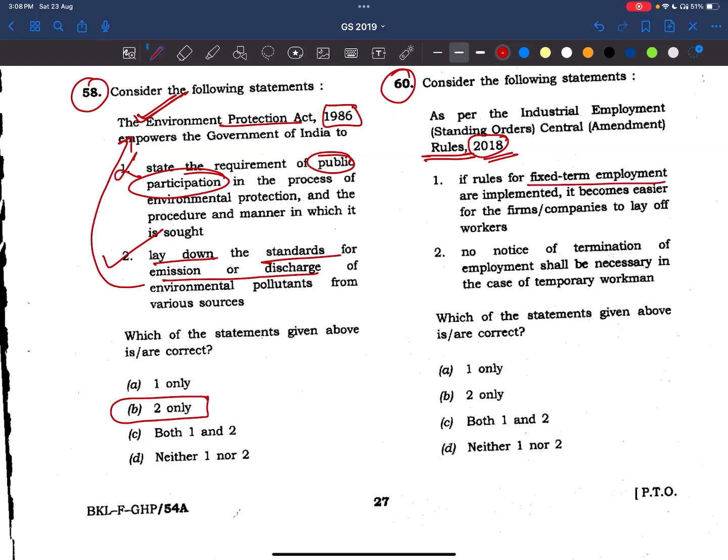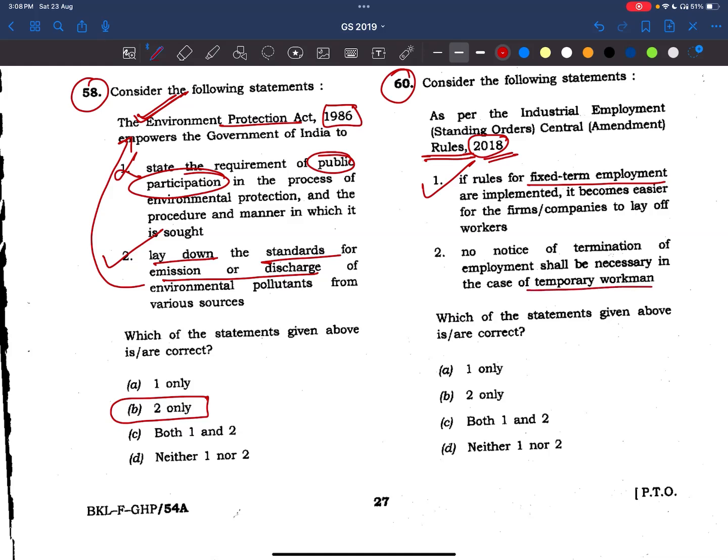It becomes easier for firms and companies to lay off workers. See, we feel that when there is fixed term, we cannot lay off the person. But they are hired for fixed terms, that means on a contractual basis. So it will be easy for them to hire and to fire also. Right? So this statement is correct. After the completion of the contract, they can lay off the persons. Correct? Now see. No notice of termination of employment shall be necessary in the case of a temporary workman.